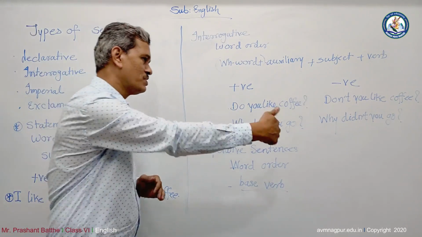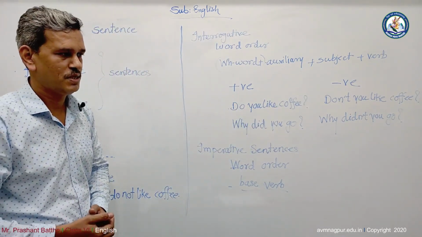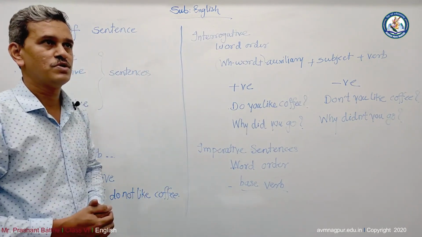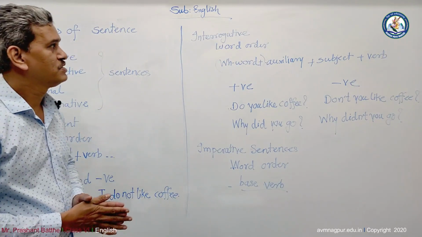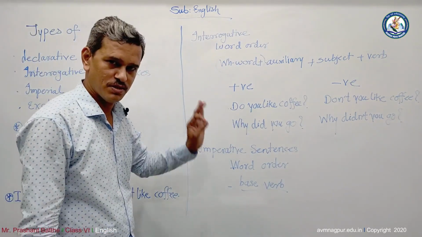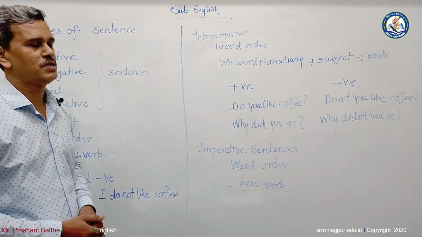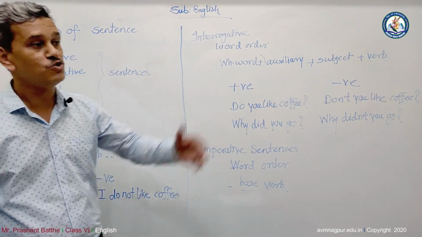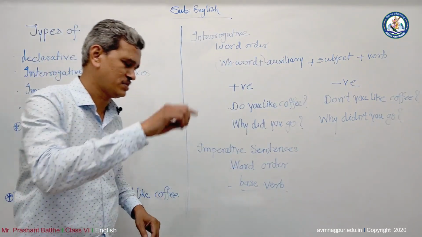It starts with a verb. For example, give me a glass of water. Shut the door, close the window, open the camera, switch on the light, meaning it starts with the base. And when I say close the door, it is expected that you should close the door. You is understood in this whole process.